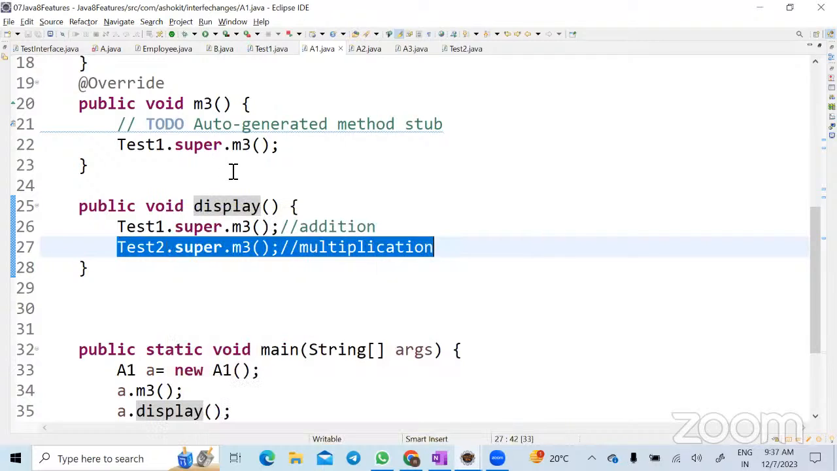I mean, whatever scenario that you said, that is common for before Java 8 also, correct? Yeah.